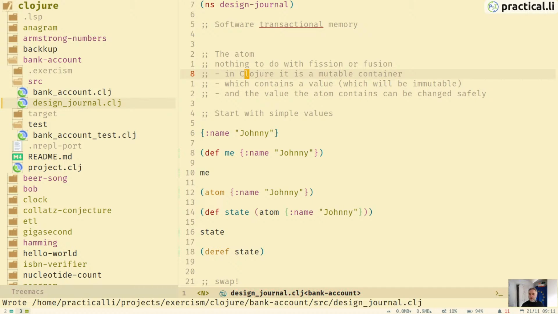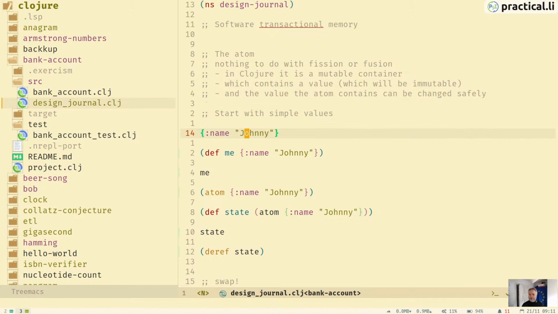Okay, so in Clojure, you may have noticed that everything is immutable by default, which makes things nice and simple. So if we define a map, then the map is the map. We can't change the map once we've defined it.